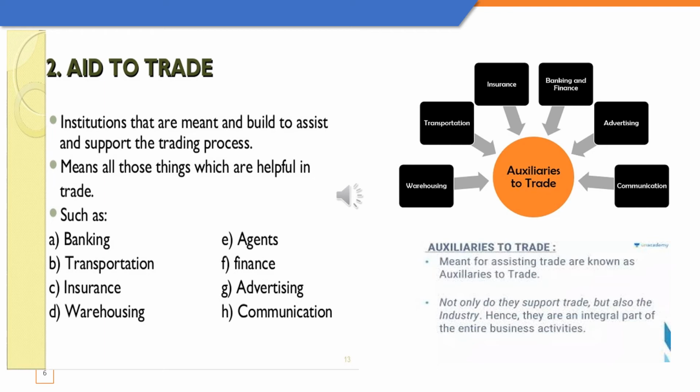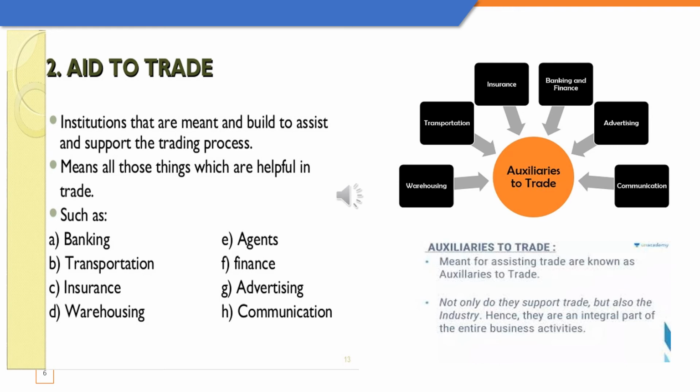Warehousing, the next auxiliary. For warehousing, what actually happens is warehouses store goods. Now goods are produced in a certain season and are maybe consumed in some other season. For example, all the rainy season items like umbrellas, raincoats, are produced way before the rainy season actually starts. And when are they consumed? When are they bought? During the rainy season. So there is always a time gap between production and consumption. So this hindrance of time is removed by the auxiliary to trade, warehousing. So it removes the hindrance of time.